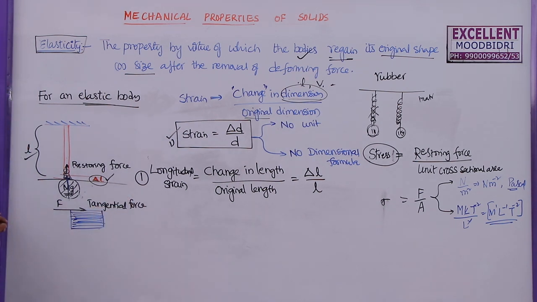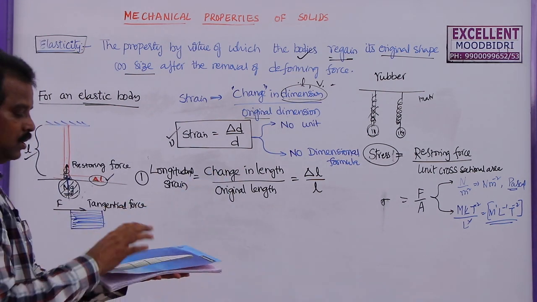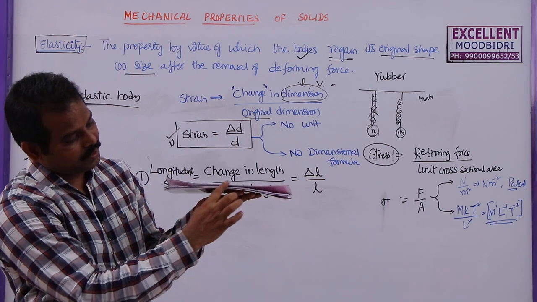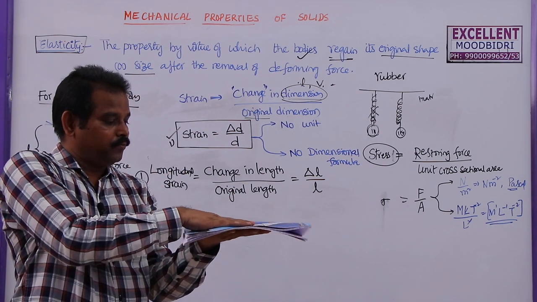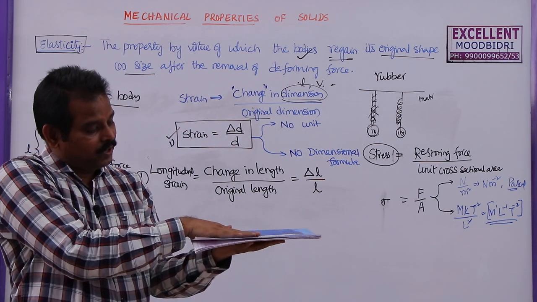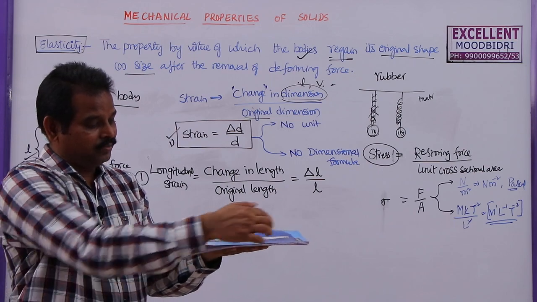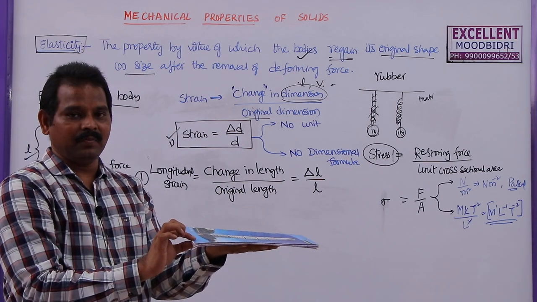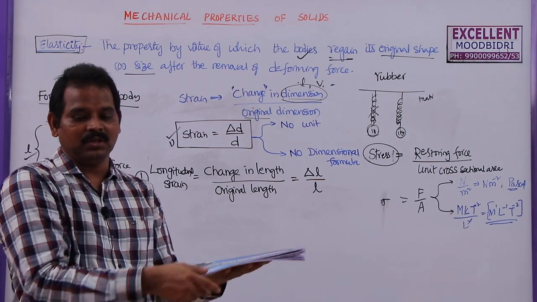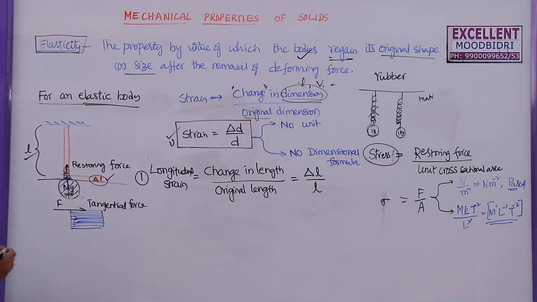Whenever a force acts tangentially on a body, now you see this book, these are the papers. If you apply some force here, the shape of the body has changed. For a small force, the shape of the body has changed. Length remains the same, width and height remain the same, but the shape has changed. This corresponding strain is called a shear strain.